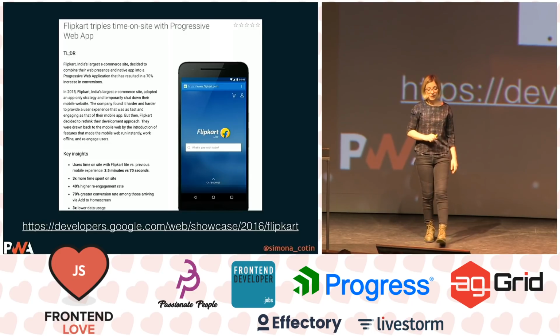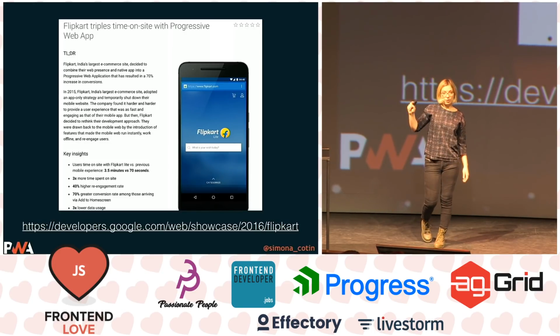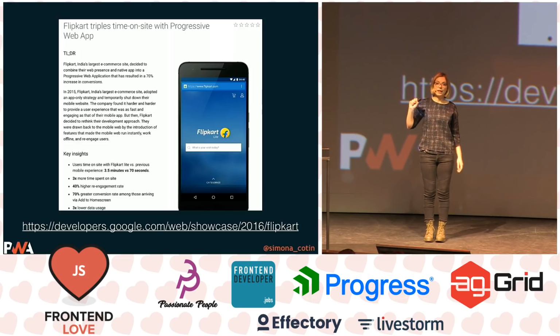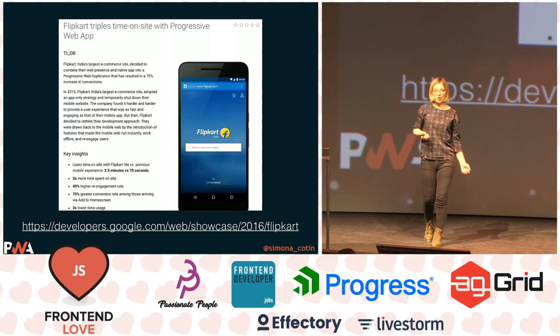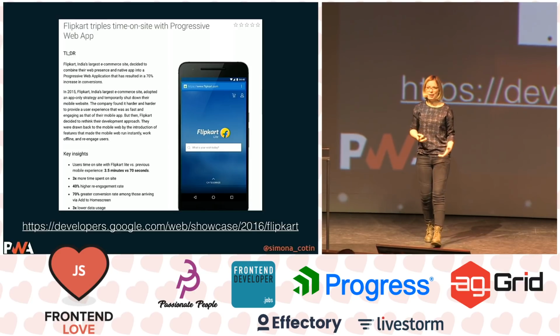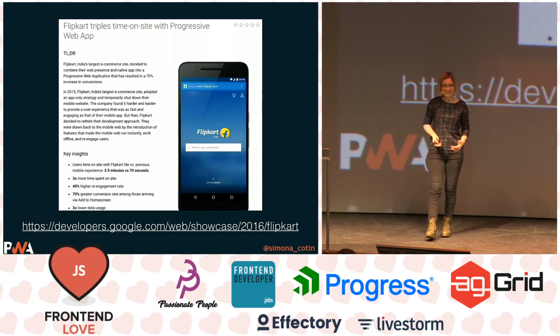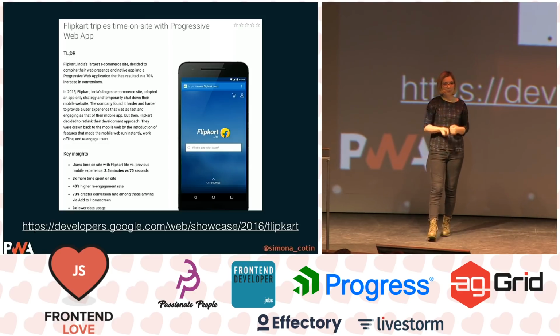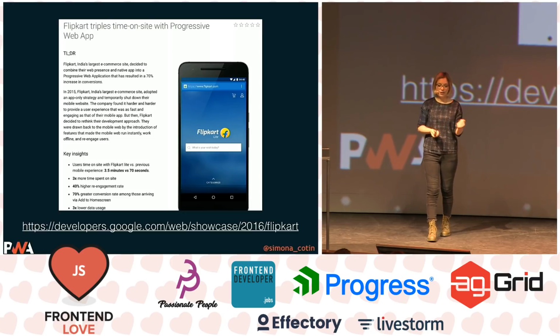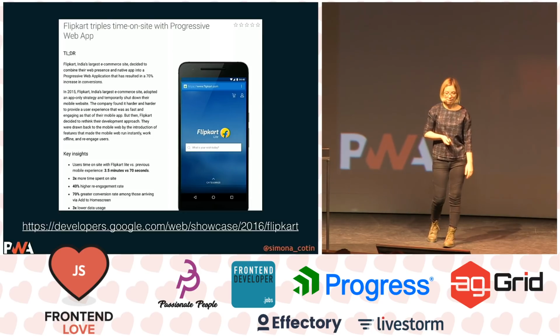Same as Flipkart. You can find the case study on the developers.google.com page, and what they managed to do is improve their conversion rate, I think, on mobile to 70% by just making their application progressive. So users enjoyed using this shopping e-commerce application more.